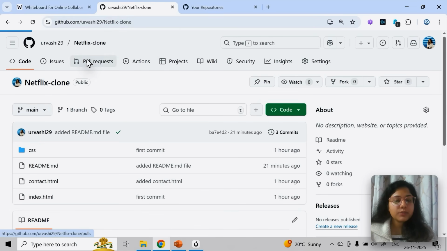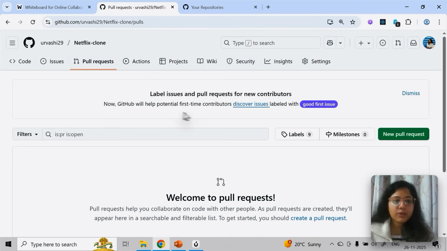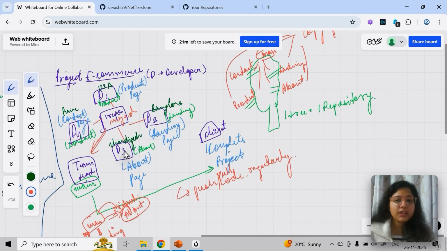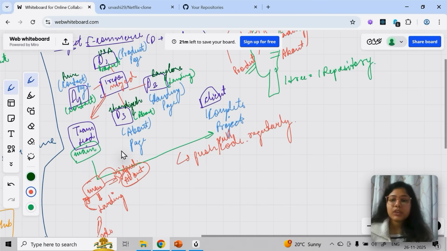The pull request will happen, the PR will be requested, and then it will ask you to merge the code. Then they will check if there is any conflict. Let's say there is already an index.html file, for example, and the person who was working on the landing page also created an index file with the same file name. So there is a conflict. Now this landing page person has to make the changes.